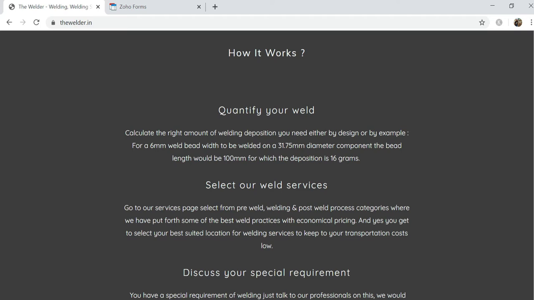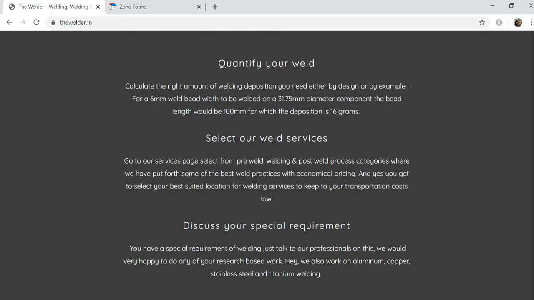So how this entire WaaS works. The first process is you need to quantify your weld. That is, calculate the right amount of welding deposition you need. Or in case you have a standard drawing from your customer, you can pass it on to us through our book online page, where most of the data is read by our experts and feedback is given on that. Based on that, the quotation is also sent.